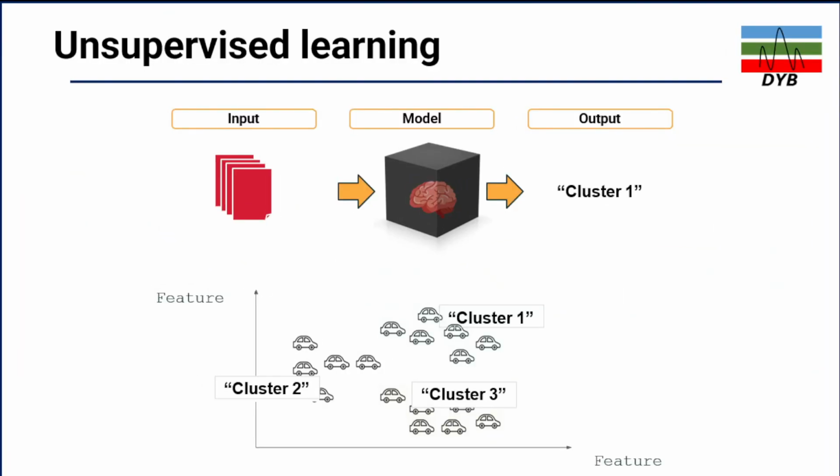Another example: the input data has different shapes but is the same kind of data, let's say all cars. Based on the different features, it will define different clusters, let's say clusters 1, 2, and 3, based on the different shape or feature of the same equipment or the same figure you have given it.